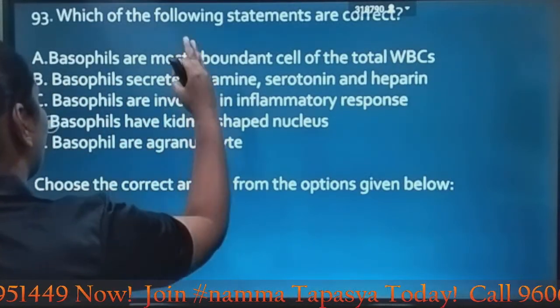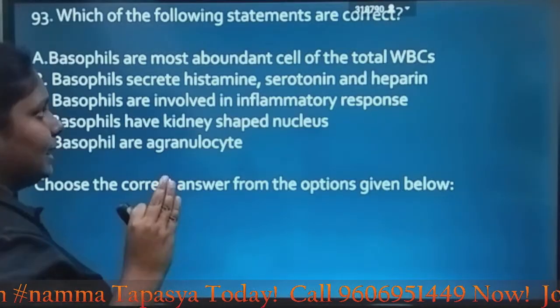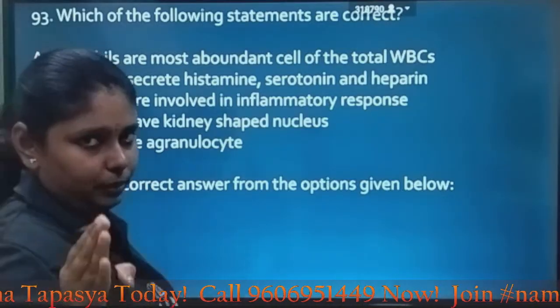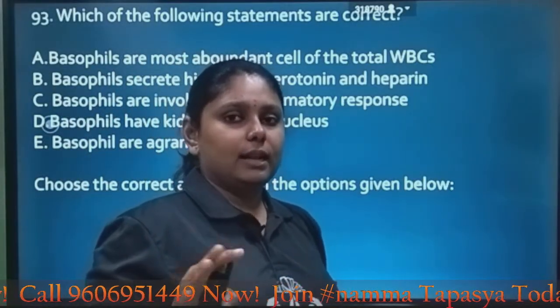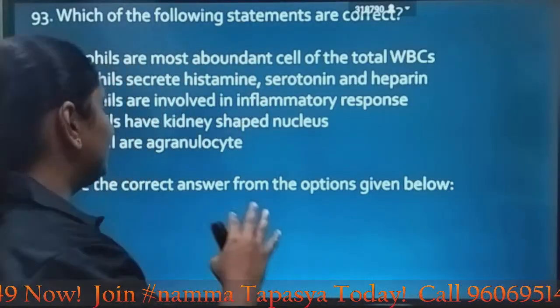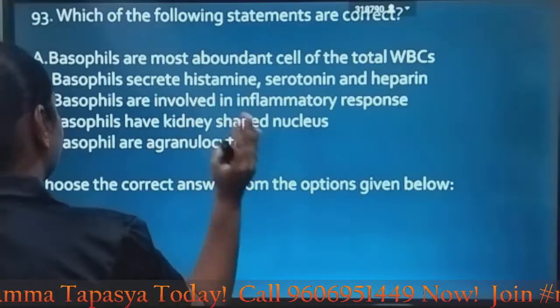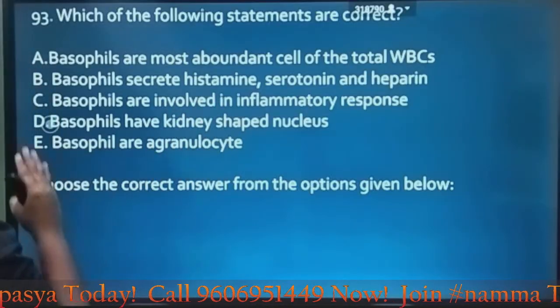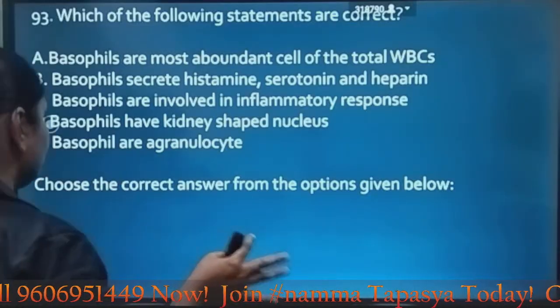Next question, which of the following statements are correct? Basophils are the most abundant cells of the total WBC. Through this statement, you must have the conclusion that no, neutrophils are the most abundant cells available in WBC. Basophils secrete histamine, serotonin and heparin. Okay. Basophils are involved in inflammatory response. Correct.